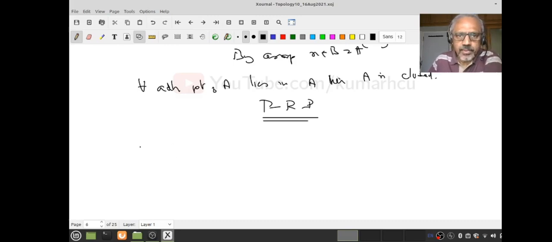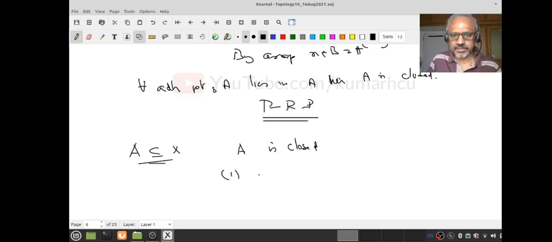So let's stop and see what we had achieved. What you had achieved is the following. Suppose you give me a subset A of X, and I want to say A is closed. There are two ways of doing it. First is by definition, that is, A is closed only if A complement is open. This is our definition. So if you want to prove A is closed, what I should show is A complement is open.